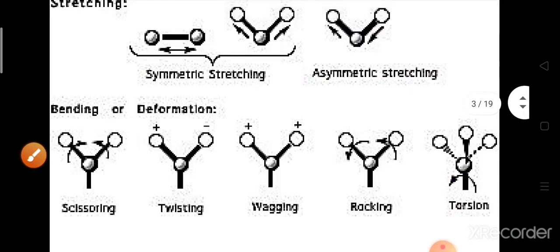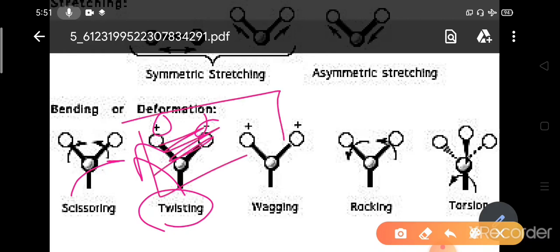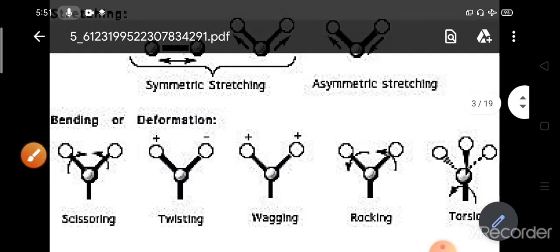What is bending or deformation? Like scissoring. You have to understand this is a scissoring motion of the atoms inside the molecule. This is the twisting. The plus or minus sign means, if you consider the screen as the plane, the atom coming out of the screen is the plus motion, and the atom going inside the screen is minus. So one atom is coming up, one atom is going down. So these are different vibration motions of any polyatomic molecule.